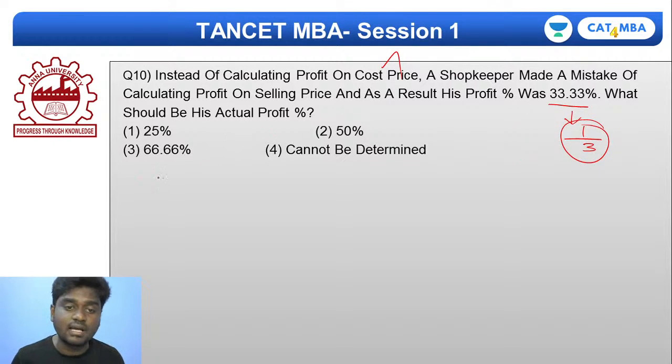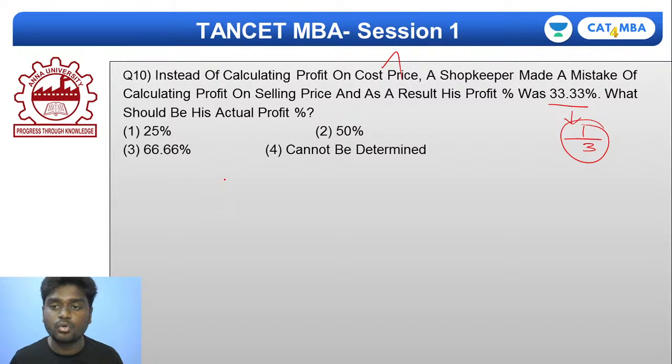So listen very carefully, guys. I already told you that you should calculate profit only on cost price. You should calculate loss percent only on cost price. You should not calculate profit or loss percent on selling price, most importantly. But in this question, he made a mistake. He calculated the profit percent on selling price. So how to do this actually?